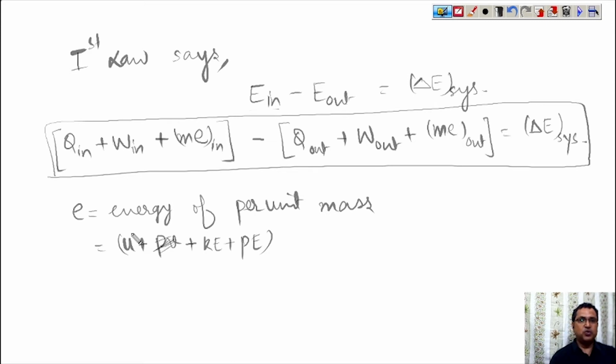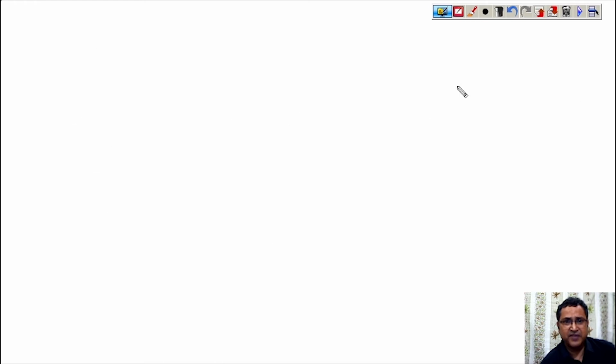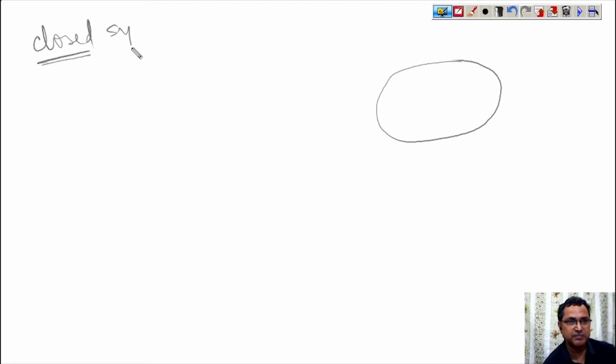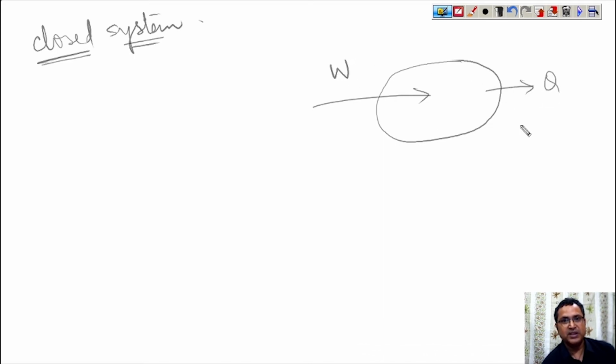Now Q, W and m e for a closed system: obviously the m e in and m e out will cancel out because the flow of mass is not possible. Suppose I have a closed system, and this is our W and this is our Q. How do we write the first law?